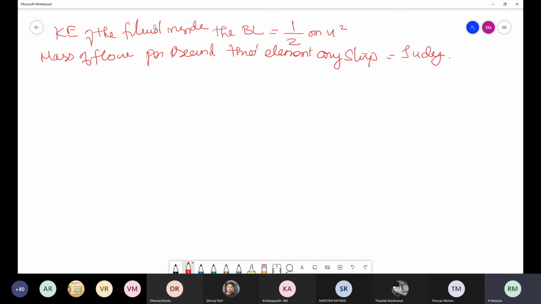So the kinetic energy of the fluid inside the boundary layer is half m u square, which is half into rho u dy into u square.